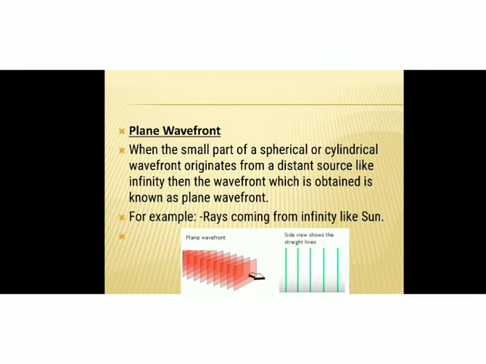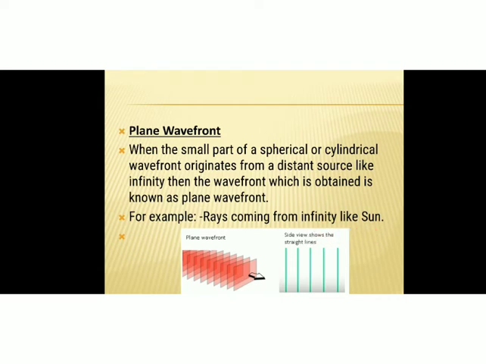Then another wavefront is plane wavefront, the second type. When a small part of a spherical or cylindrical wavefront originates from a distant source like infinity, then the wavefront which is obtained is known as plane wavefront. Example, rays coming from infinity, like rays coming from the sun.